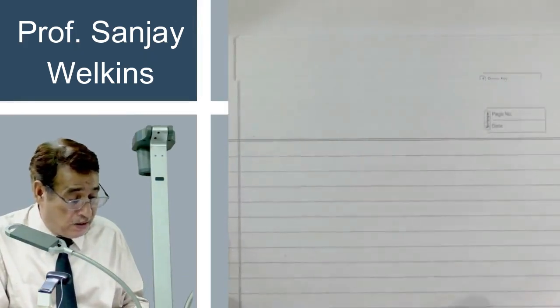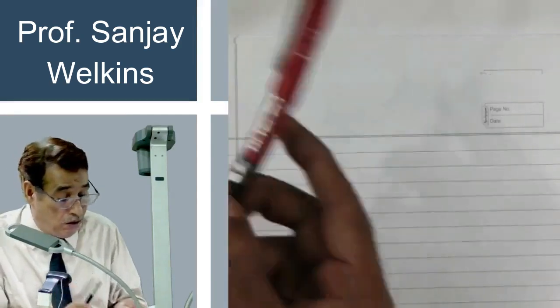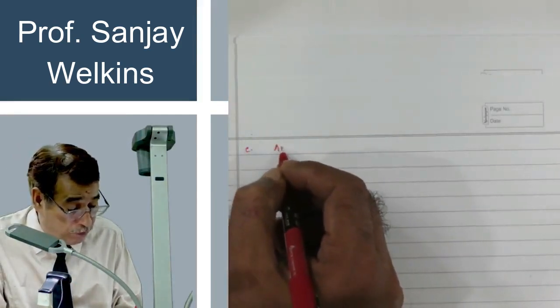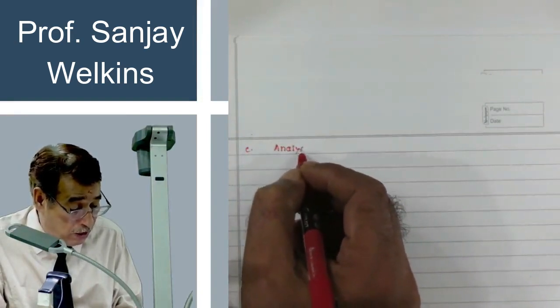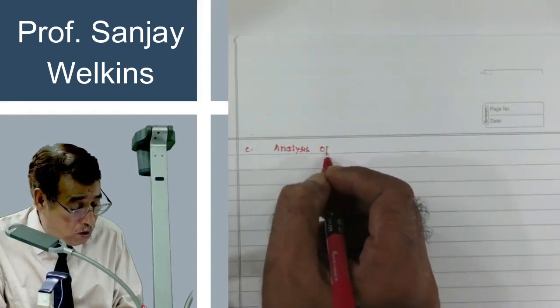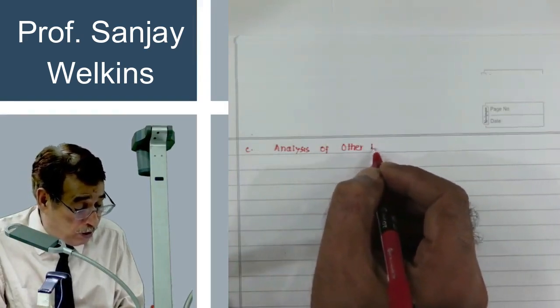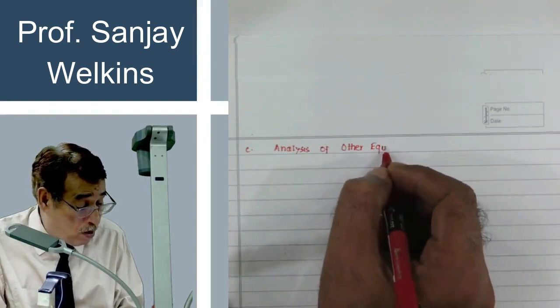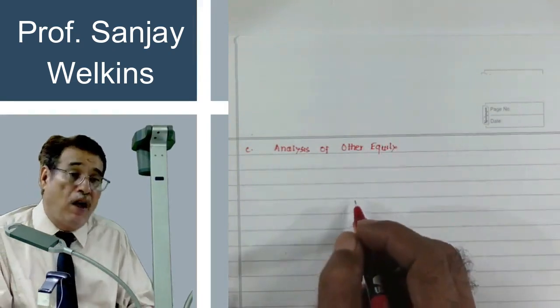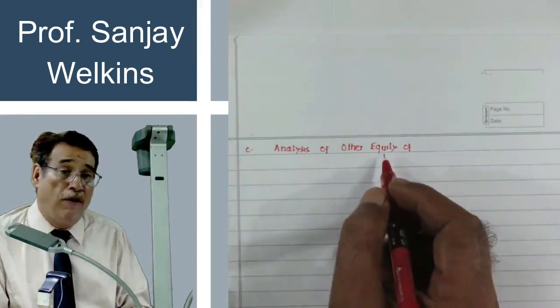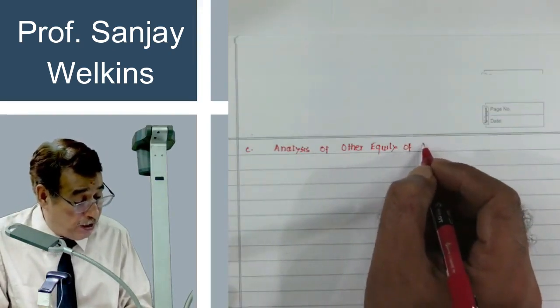Now the next step, the third step, is step number C, analysis of other equity of S Limited.